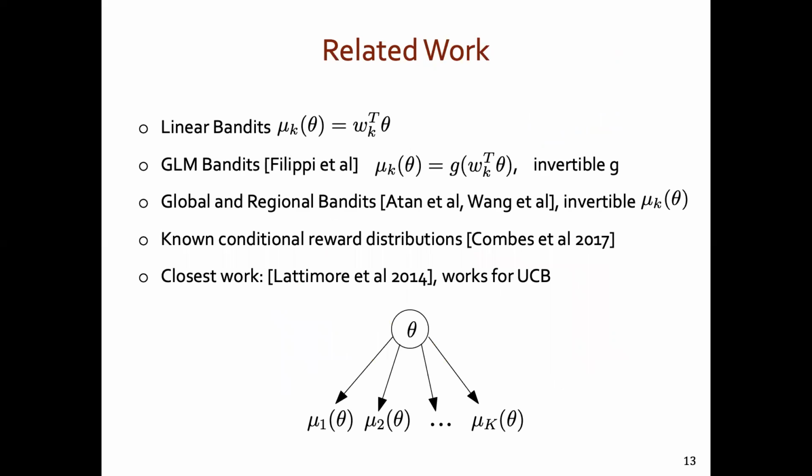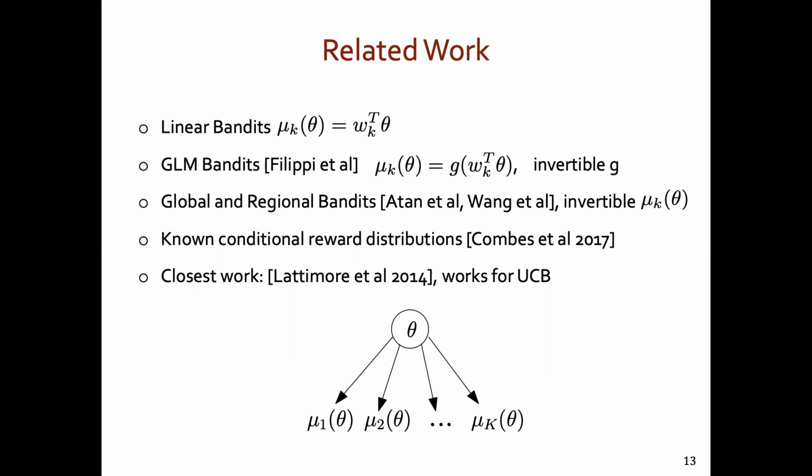The structured bandit problem studied in this paper has been looked at separately in several different papers previously. For example, the work on linear bandits considers a setting where the mean reward functions are of the form w_k transpose theta. Similarly, the generalized linear bandit framework studies a setting where mean reward mappings are of the form g of w transpose theta, where the function g is invertible. More recently, global and regional bandits were studied, which assumed that the functions mu k of theta are invertible.